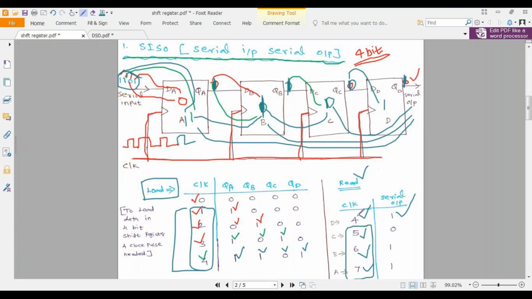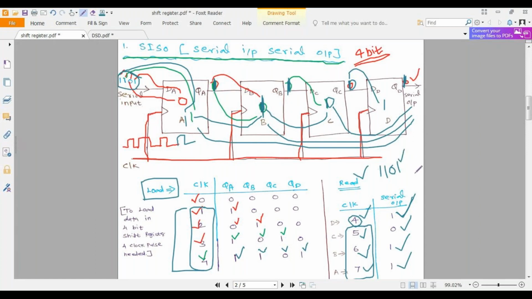Because at the fourth clock pulse you will get one output. Then if you apply the fifth, sixth, seventh clock pulse, you will get your remaining outputs. The first output is 1, because the data we are applying is 1101. This is the data we are entering. So at the fourth clock pulse we get 1.